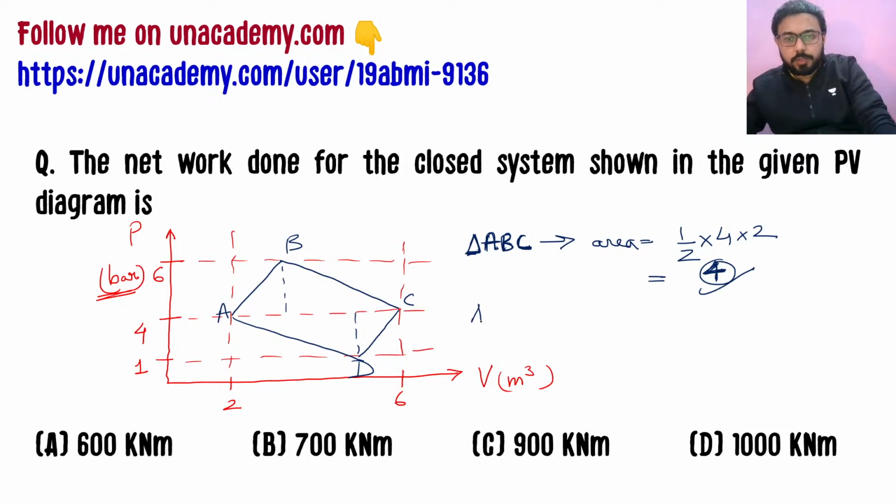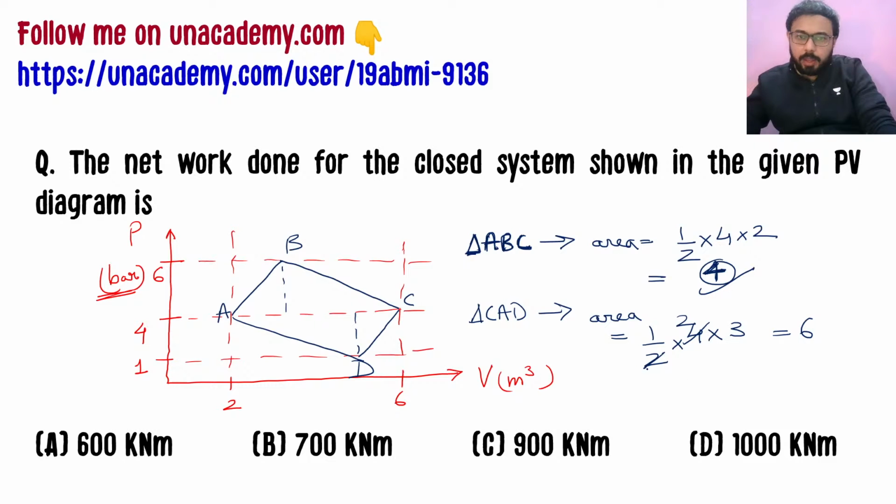And then we have this triangle CAD, which will have area equal to half into base. What is the base here? It is similarly 4. Then we have height 3, so it will be 6. And therefore the areas combined will be 10. So total area will be 10 units.